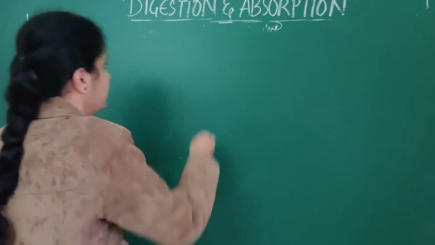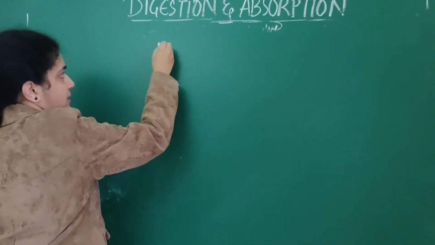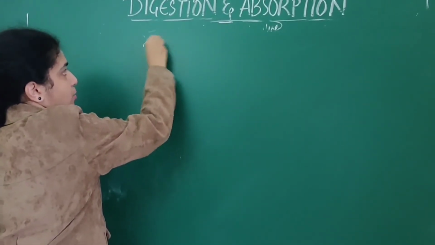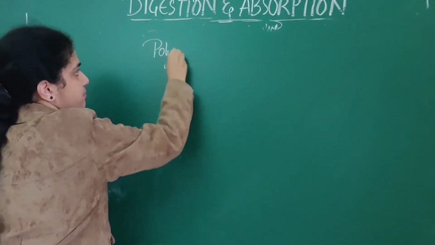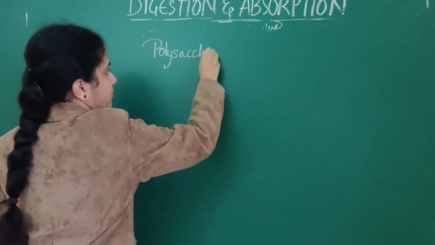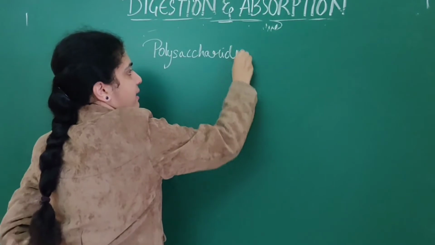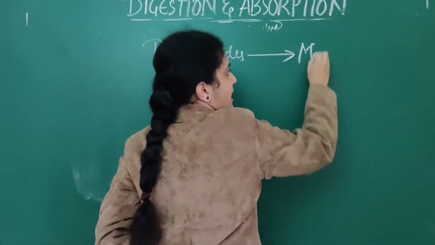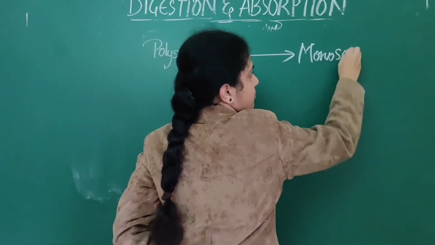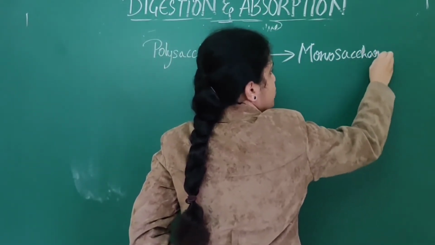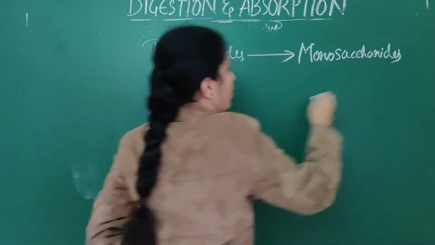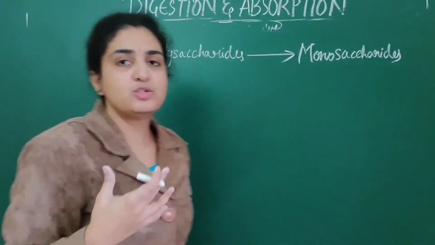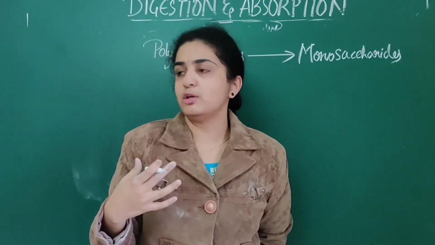So mainly the carbohydrates, those are polysaccharides. Polysaccharides are broken down into monosaccharides. Saccharides means what? Mainly carbohydrates. Polysaccharides means numerous carbohydrate molecules.